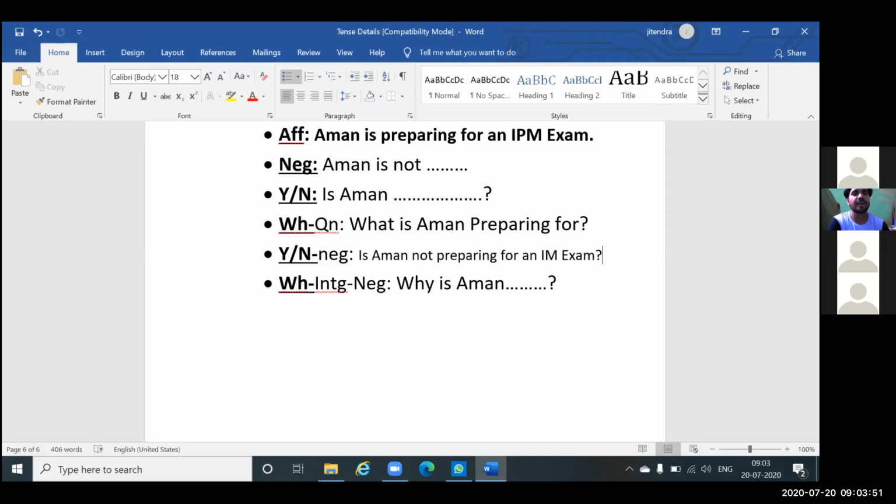Okay, all right, guys. So this is all about the tense part, sentence formations. In level one we learned about the application of main verb and helping verb. In level two we have learned about sentence formation.